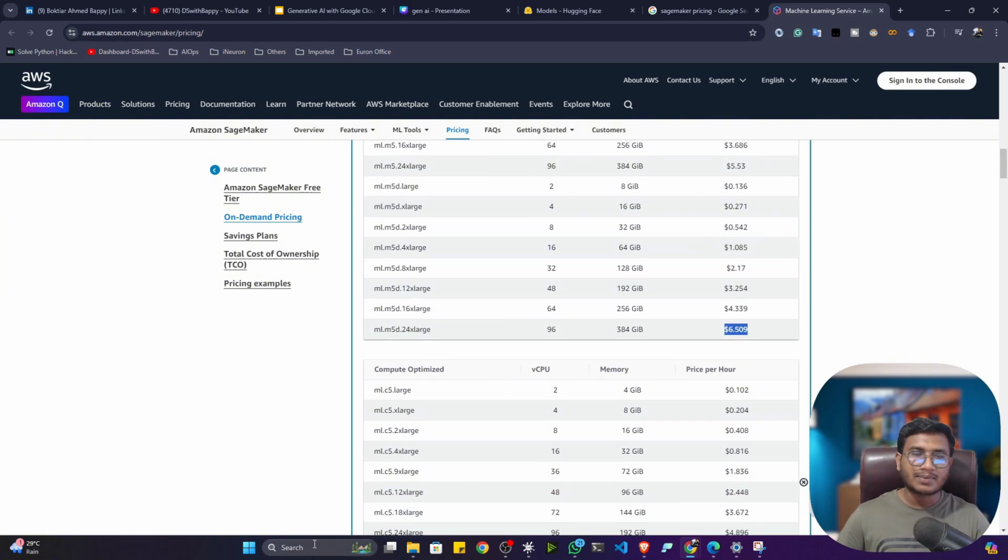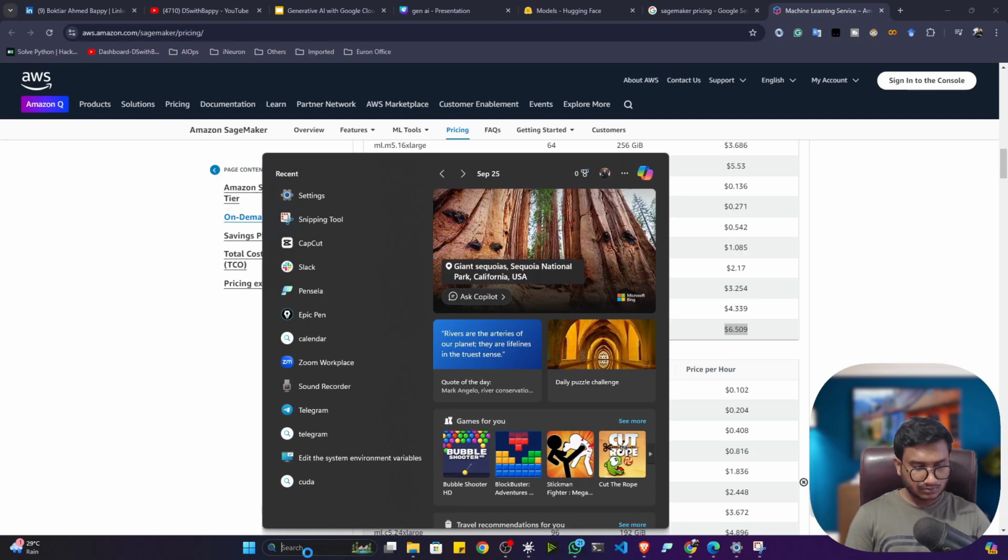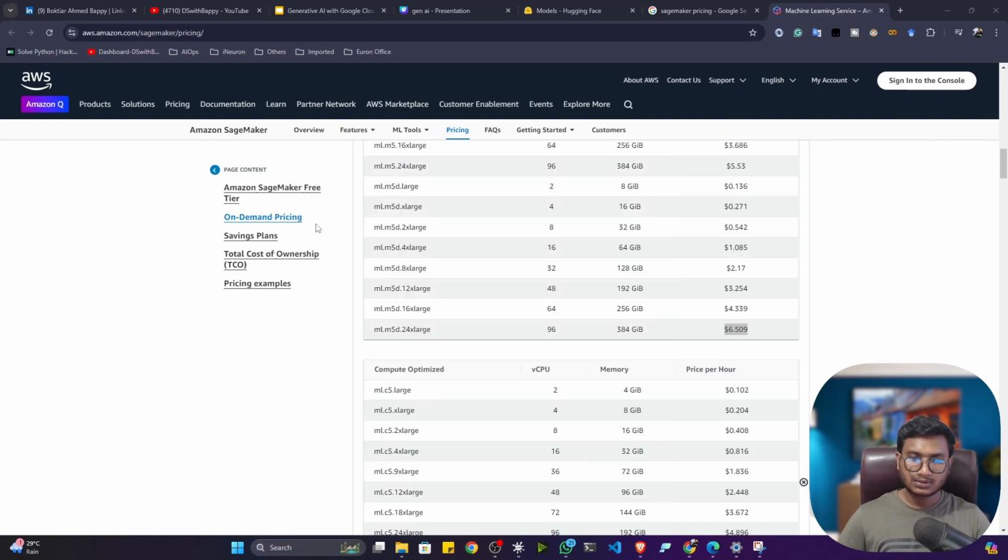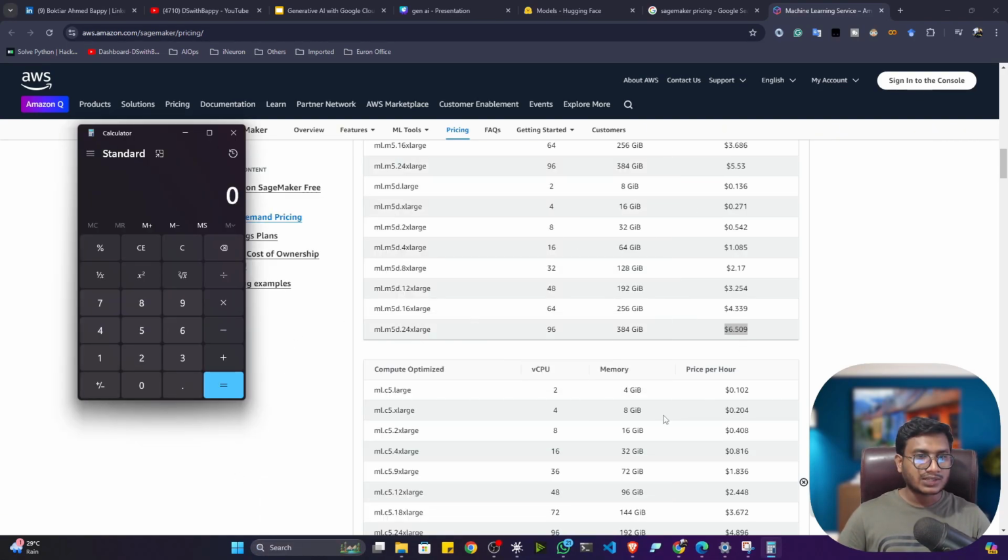Now let's calculate the pricing. So I will open up my calculator. I'm going to calculate the price per day. Actually, per day, how much will it charge me? Let's say the price, you can see, is $6. Okay, $6 times, I want to run 24 hours. This model I want to run 24 hours on my SageMaker platform.